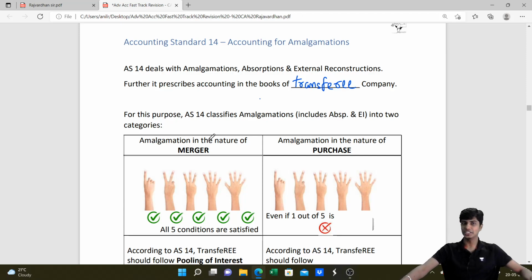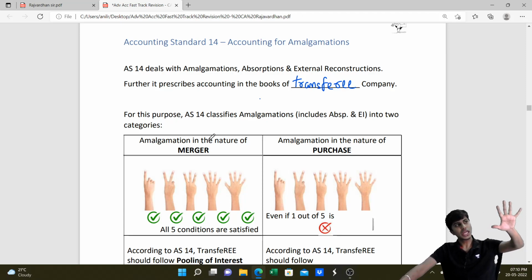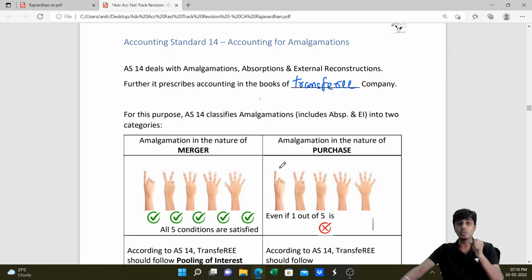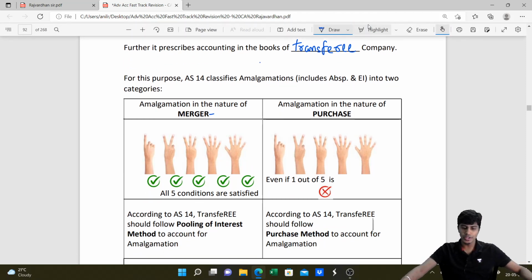It depends upon conditions. Accounting Standard 14 has given five conditions. If all five conditions are fulfilled, it is a merger. Even if one out of five conditions is not satisfied, it is a purchase. Why do we have to check these conditions? Because based on these conditions, we categorize it as merger or purchase. The accounting treatment when it is a merger is quite different from the treatment when it is a purchase. If it is amalgamation in the nature of merger, accounting is done under the pooling of interests method in the books of the transferee. I will show you the accounting entries and the difference. However, when it is amalgamation in the nature of purchase, accounting is done under the purchase method. Got it?